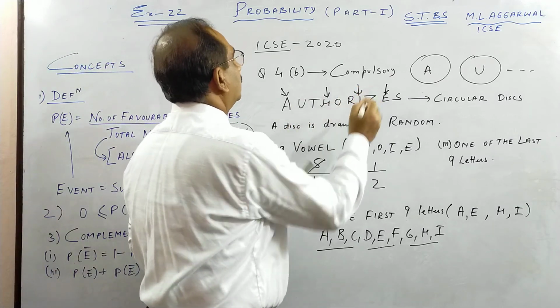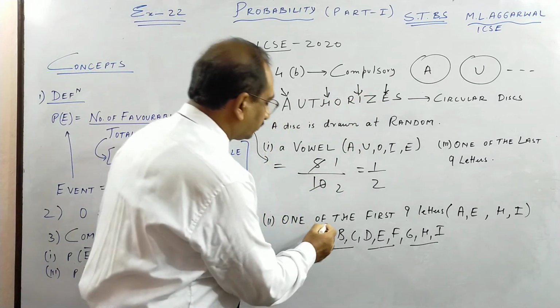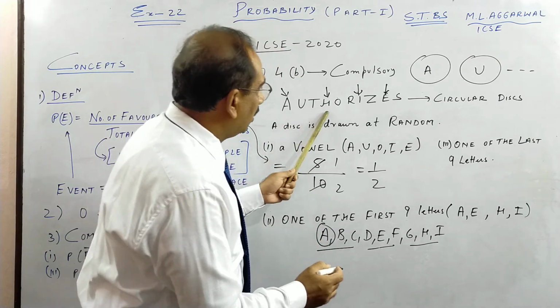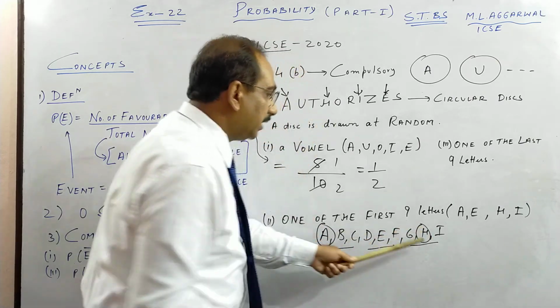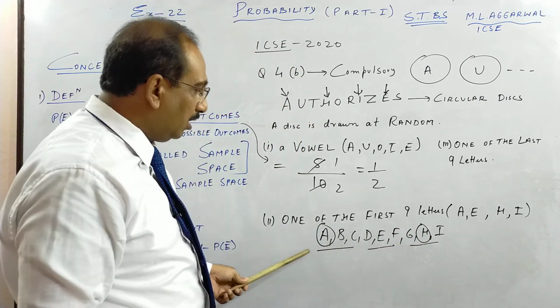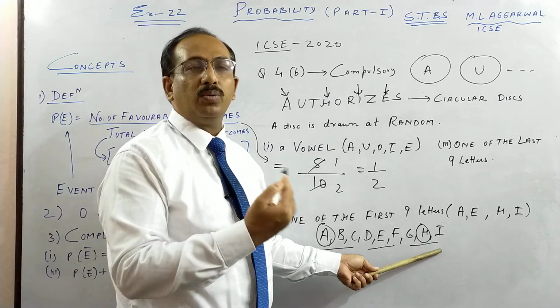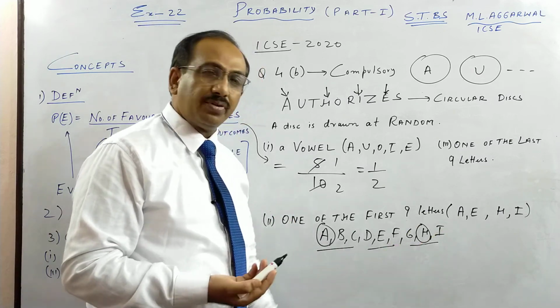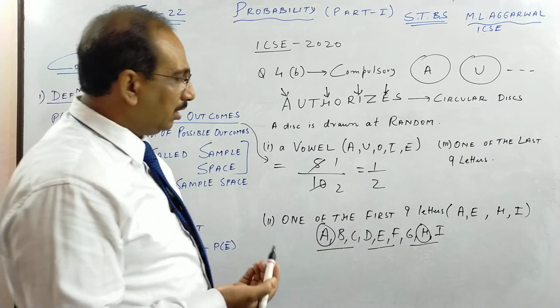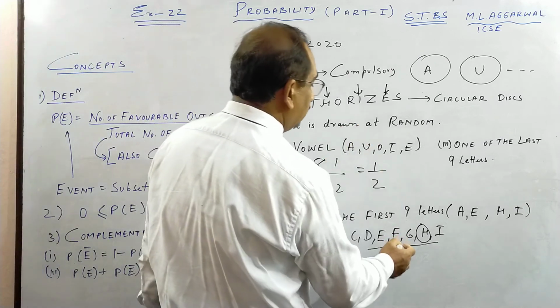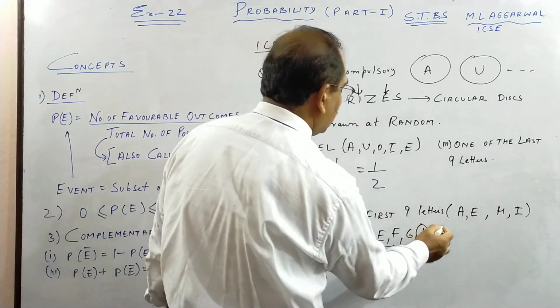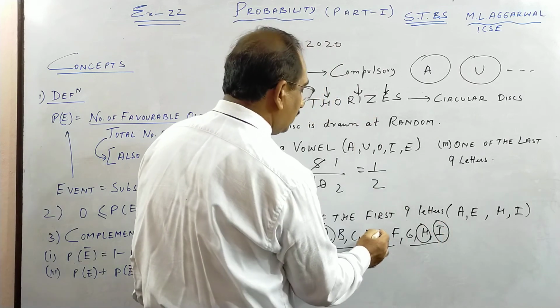A is here, H is here because H is the 8th letter of the English alphabet. What I have written is A to I, the first 9 letters of the English alphabet, 9 alphabets. Then we have I here and you see E is here.